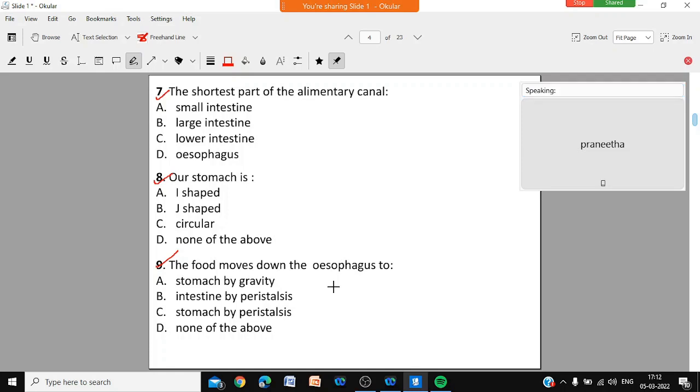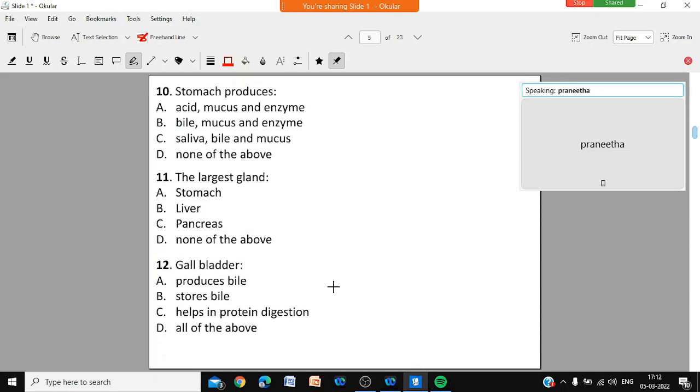If you don't know, write 9 and leave it blank so that the serial number you don't confuse. Otherwise, if you leave 9, then the question number 10 you will answer, you will write in 9. So in case you don't know, write question number 9 and leave it blank. Okay, beta? Over, sir. Question number 10.